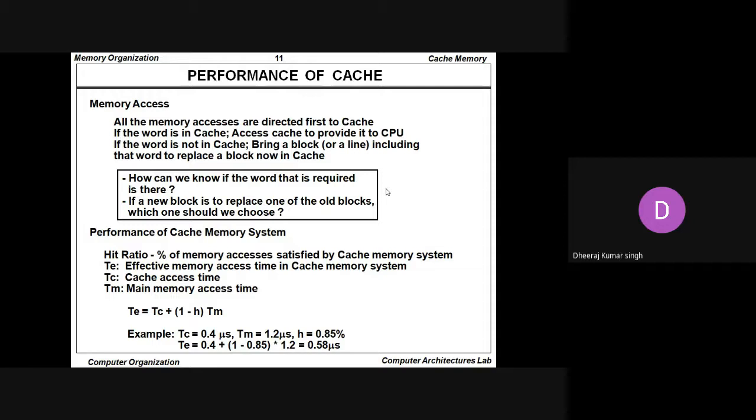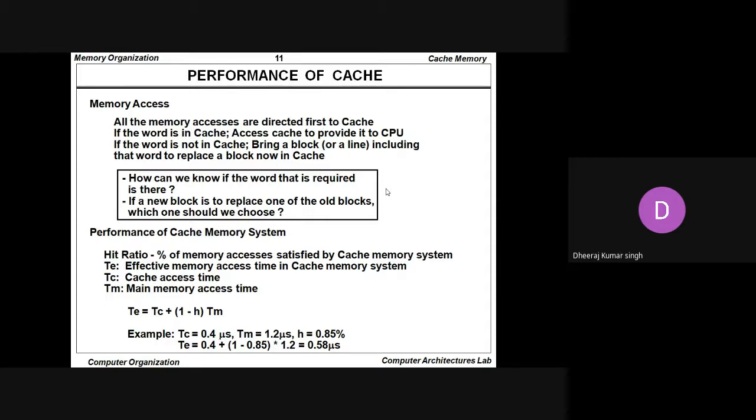All the memory accesses are directed first to cache. If the word is in cache, access cache to provide it to the CPU. If the word is not in cache, bring a block or line including that word to replace a block now in cache. How can we know if the word that is required is there? If a new block is to replace one of the old blocks, which one should be used? Whenever we talk about the performance of a cache memory system, there is a hit ratio. The hit ratio is the percent of memory accesses satisfied by the cache memory system.